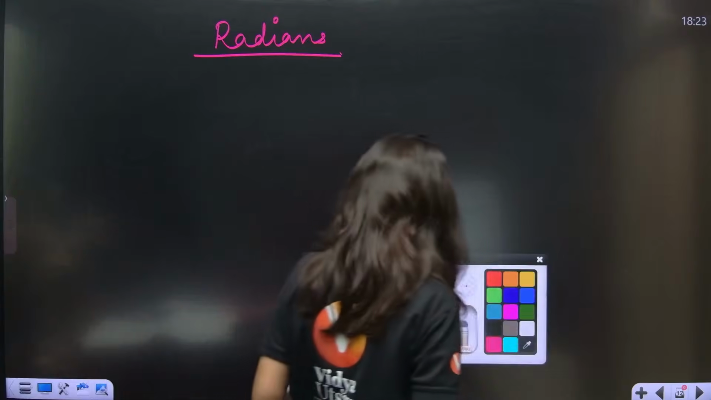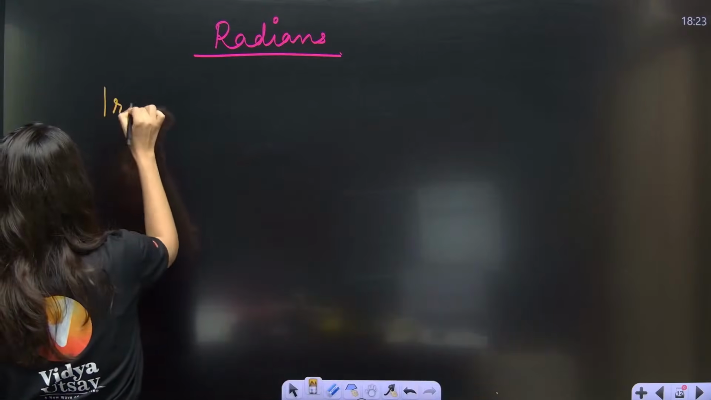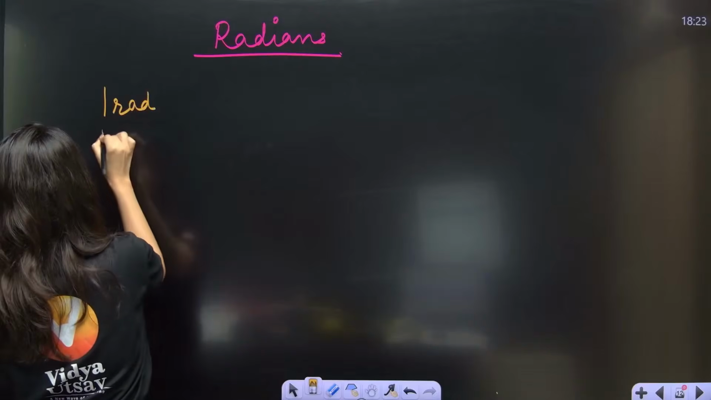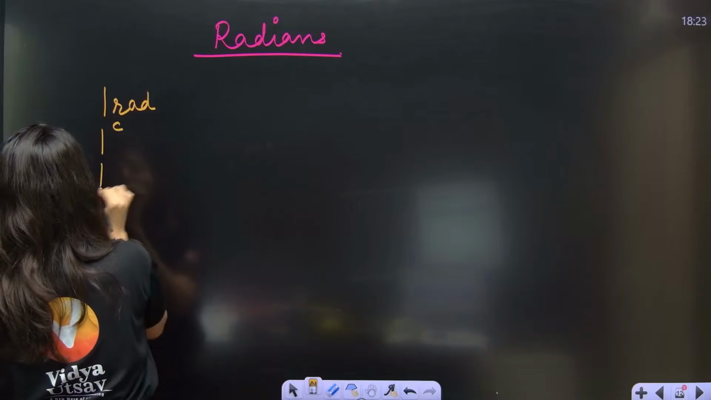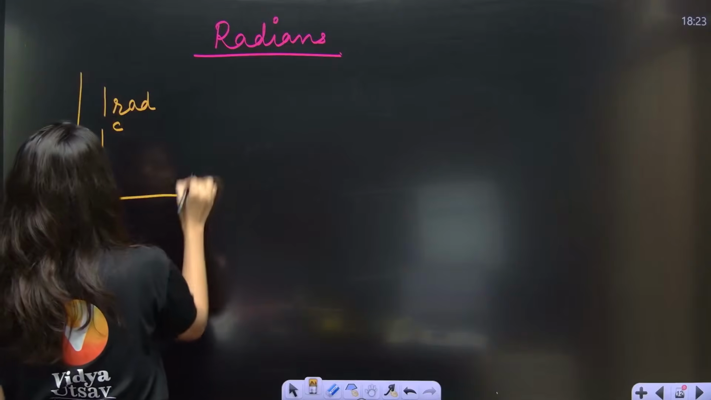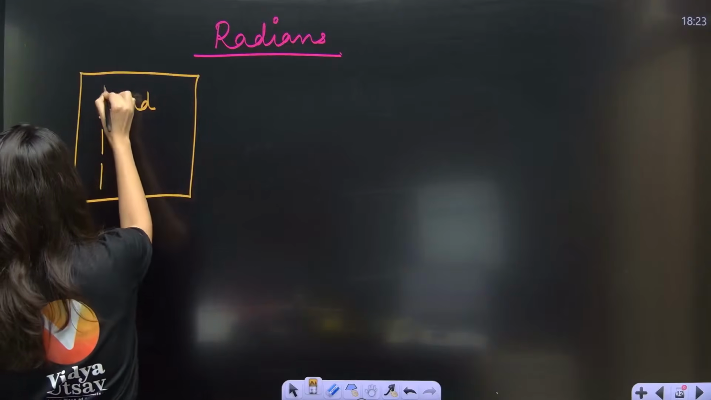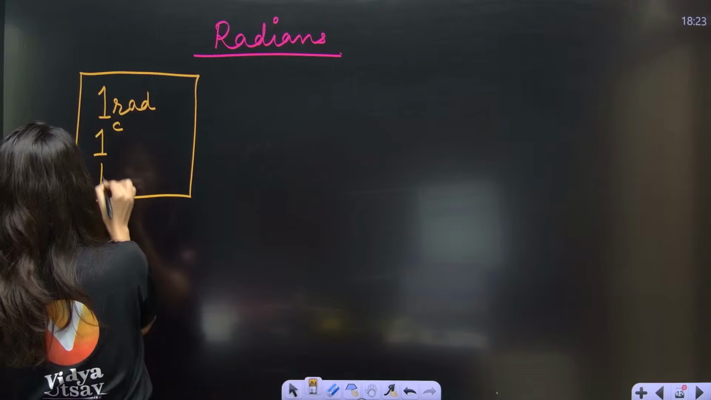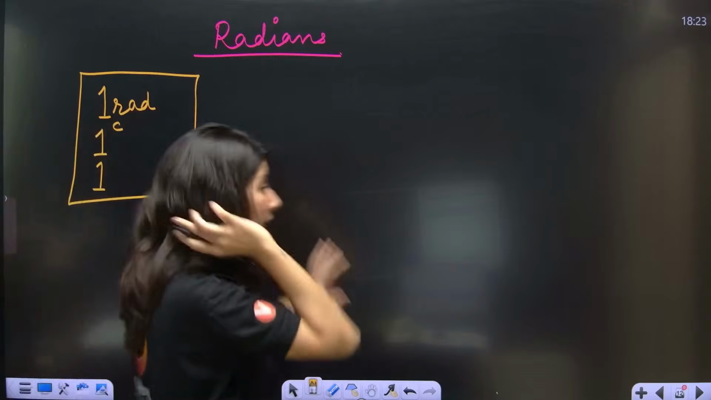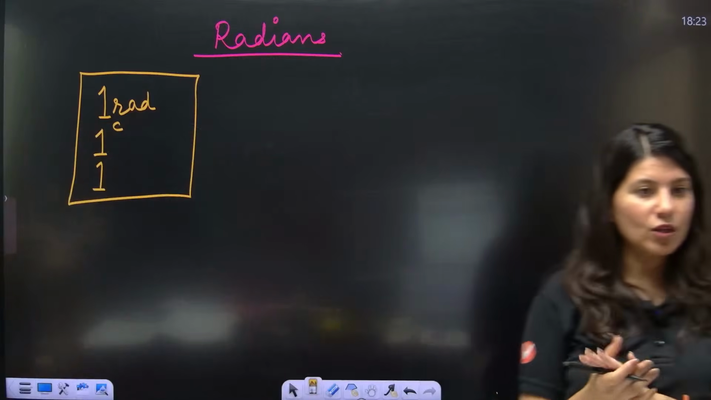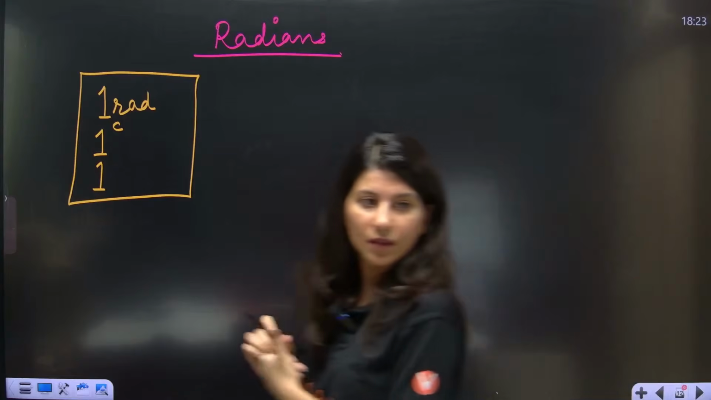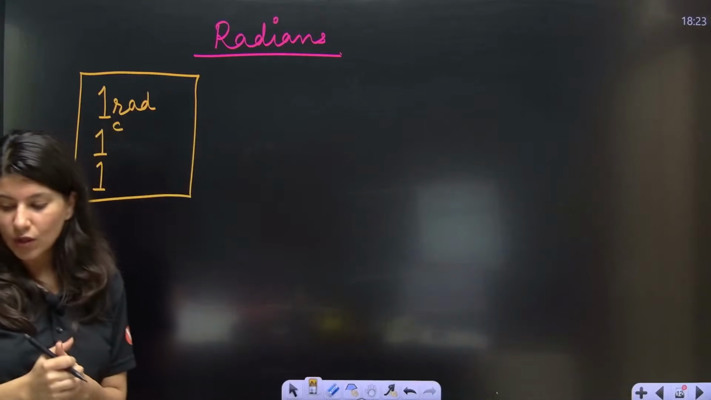Let us write the definition of 1 radian. 1 radian can be written as 1 radian, or 1 with a power C, or simply 1. This is how we write it. Simply 1 also you can write.